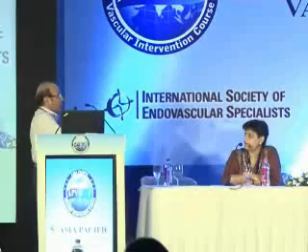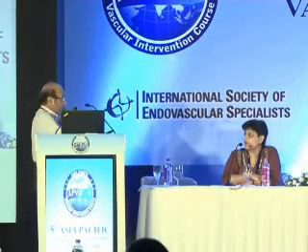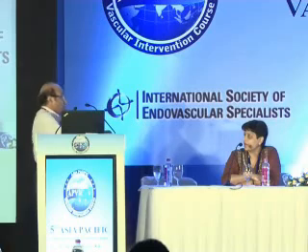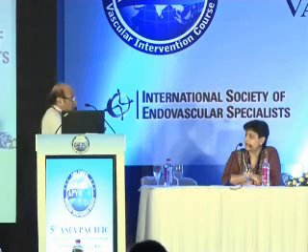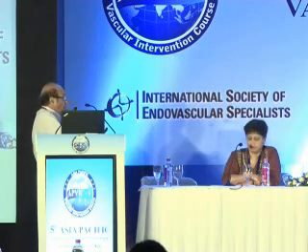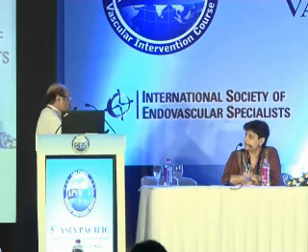For instance, if there is a stenosis of this, Dr. Khanna has been doing that for us, and many times we have got stenosis of the iliac vessel, along with the SFA totally occluded. So naturally, you don't have to open the abdomen in that case, you just put a stent there, improve the inflow, and then you put a graft for that, which you can even do under local anesthesia.